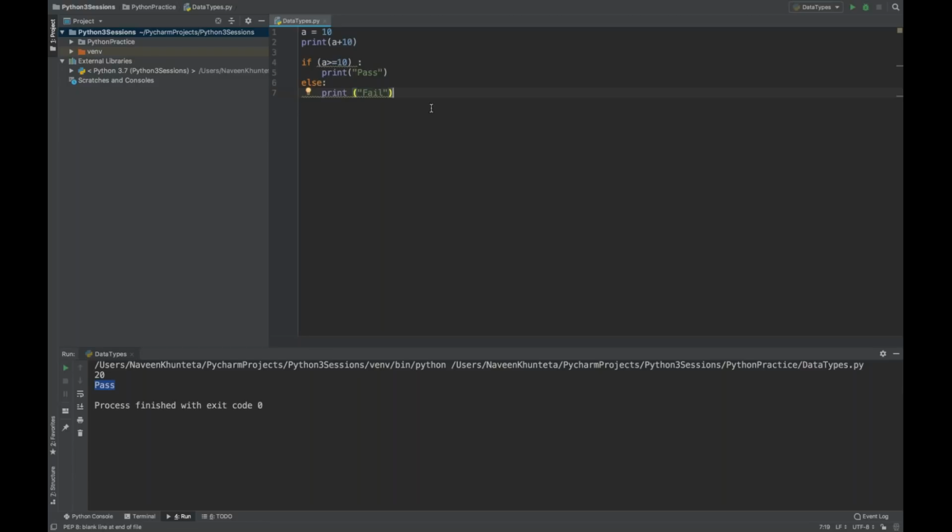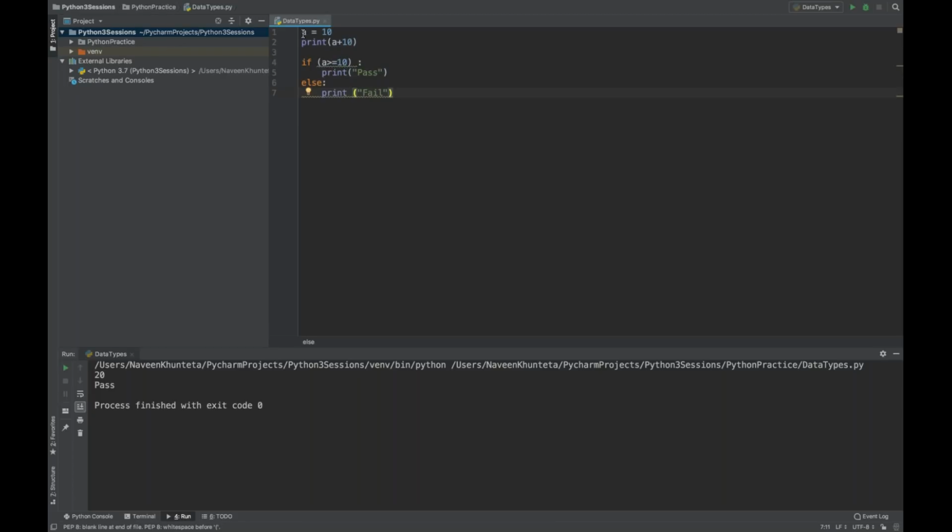Okay, so now if you run it, you will see that the condition a is greater than or equal to 10 is satisfied. It will come inside the if part and print pass. We will talk about the if else condition, guys, but while writing the program, whenever you are writing a block, you have to take care of indentation properly. So this is about indentation.